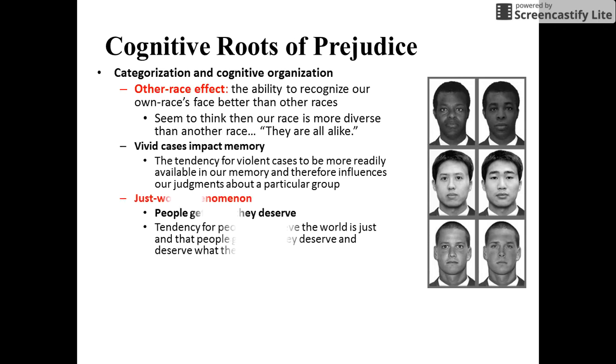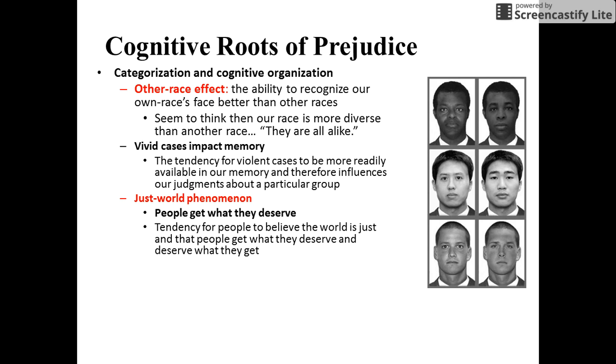There are other things with the cognition that takes place in our mental set that can impact prejudice. So the categorization. Oftentimes, researchers believe that the other race effect occurs. The other race effect is the ability to recognize our own race's face better than others.